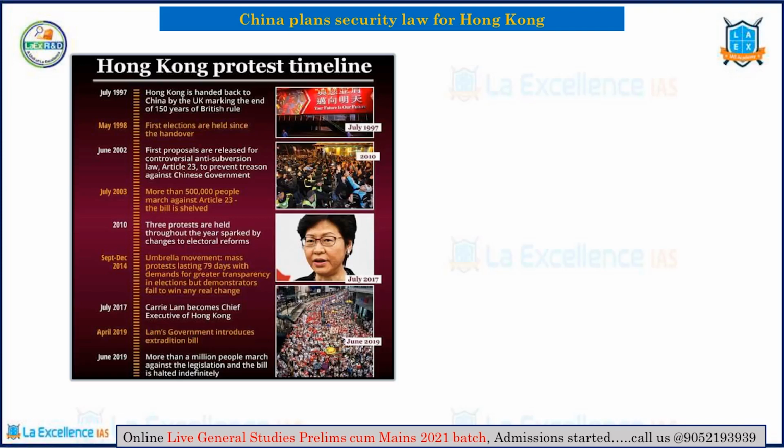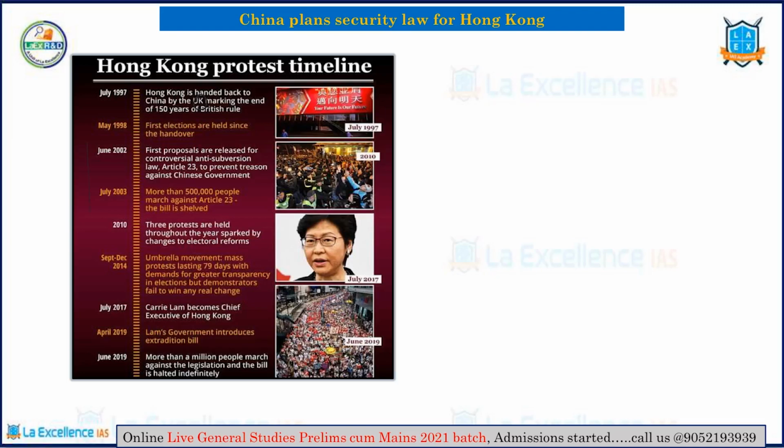If you look into history, Hong Kong was handed back to China by the United Kingdom after 150 years of British rule in 1997. So in 1997, China was given Hong Kong by the United Kingdom, and since then there is a love-hate relationship between Hong Kong and China. Hong Kong is basically trying to wrest some kind of control, some kind of autonomy, if not complete autonomy, from China, and China of course does not like it.